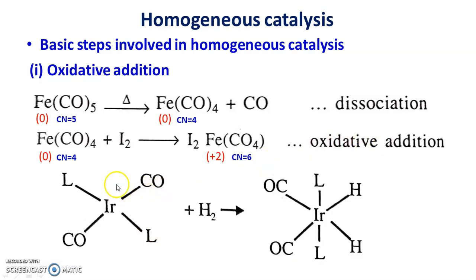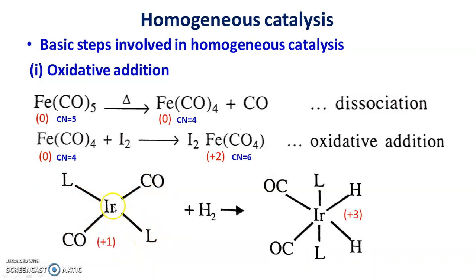Consider another example. Here the complex of iridium, when allowed to react with hydrogen, then there is oxidative addition. So in reactant iridium is attached to 4 ligands, 2 carbonyl ligands which are neutral, and these are the 2 other ligands.